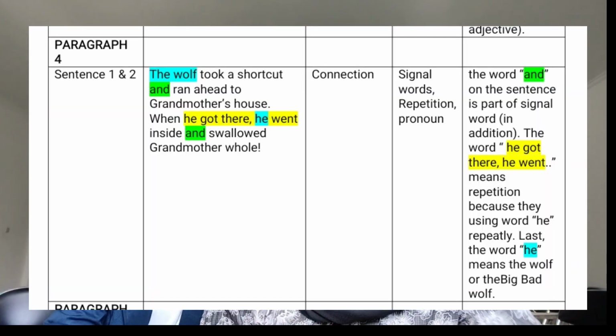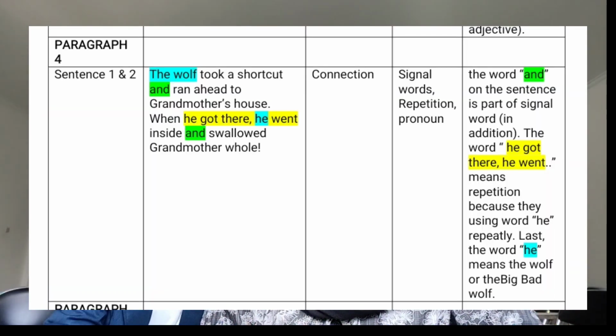These two sentences are connected because they have pronouns inside the sentence. The words he and his mean the big bad wolf, or possessive pronoun, and my grandmother's house means Little Red Riding Hood's grandmother. And my is part of possessive adjective.